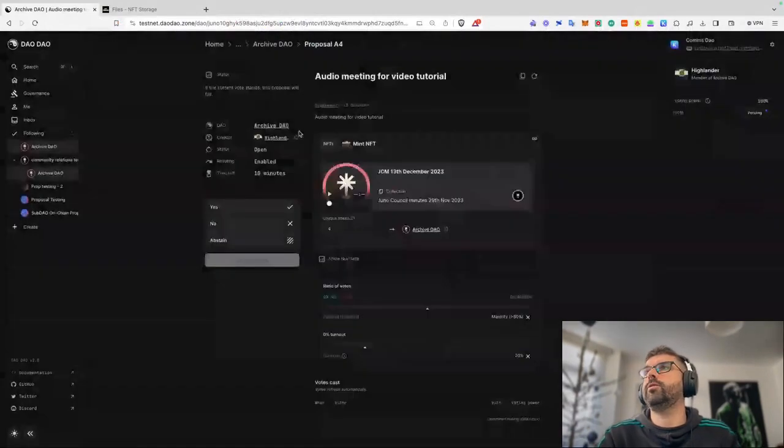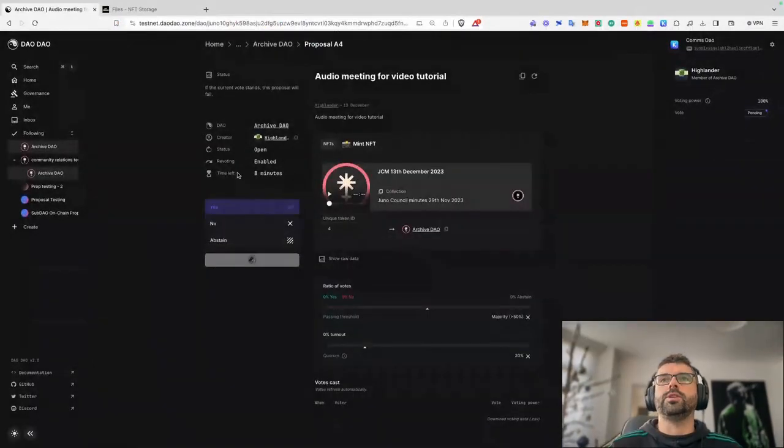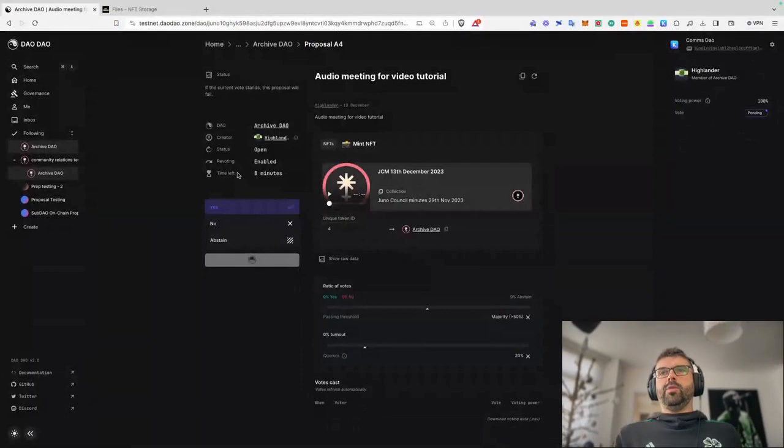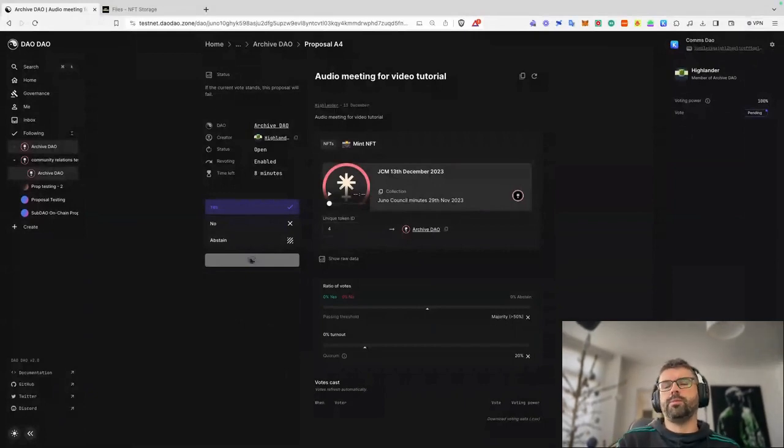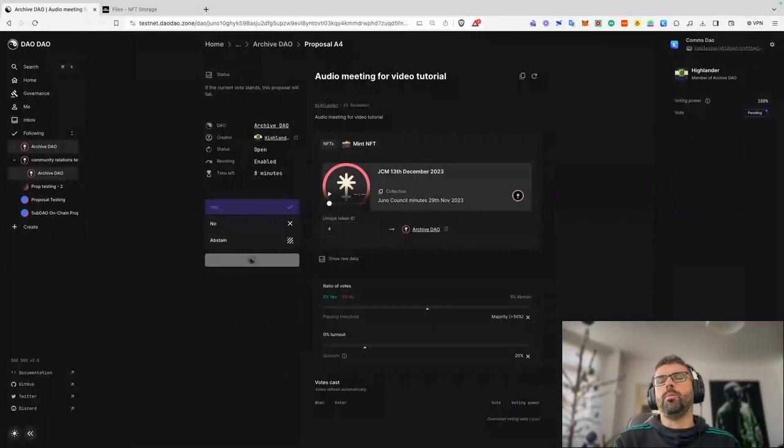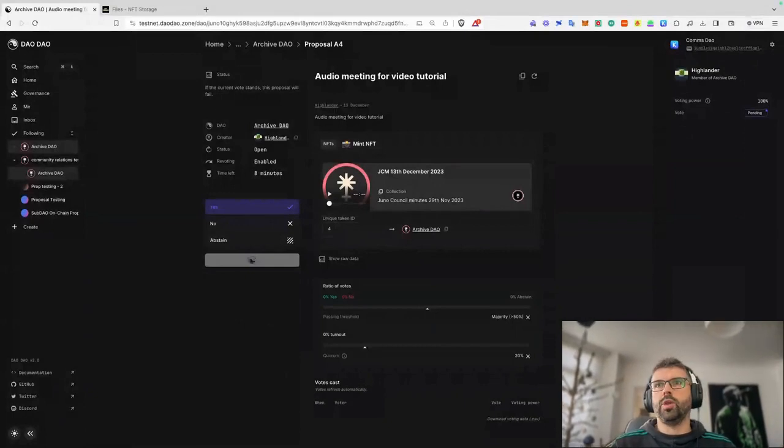All right, I've confirmed the transaction. Yeah, as you can see, my DAO has a time limit of 10 minutes for each proposal. There's a reason why I did that at the time. I think it was to do with the NFT storage, but when you create your DAO, obviously you just have it where once you get the quorum, your proposal's then able to be executed straight away. But more videos to come shortly. I just wanted to get this one out here today. We'll come back in 8 minutes then, and when this is done, I shall go through and demonstrate the finished product.